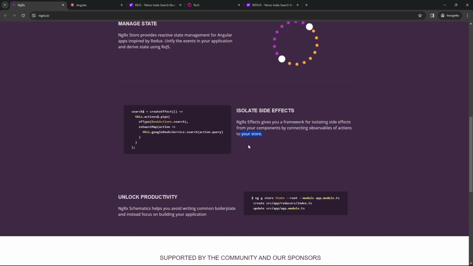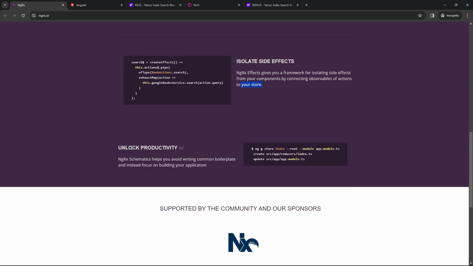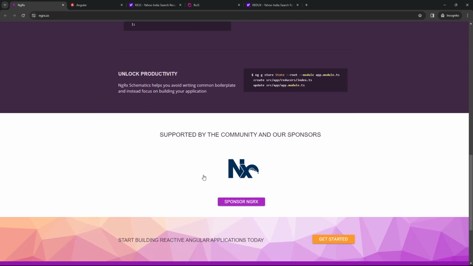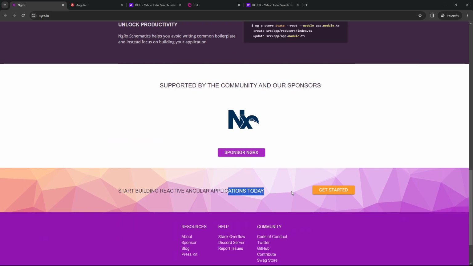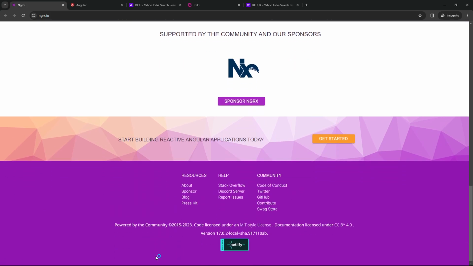So that's really beneficial. Unlock productivity. NGRX semantics helps you to avoid writing common boilerplate and instead focus on building your application. So supported by the community and our sponsors NX, start building reactive state applications today.